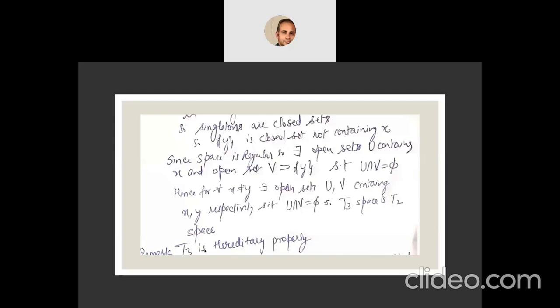That means every subspace of a T3 space is also a T3 space. That is, T0, T1, T2, T3 are all hereditary properties.